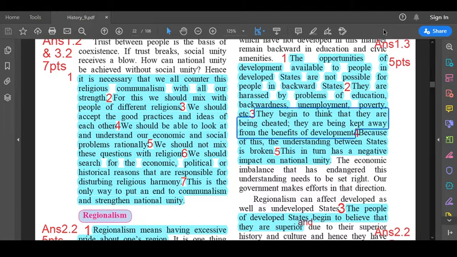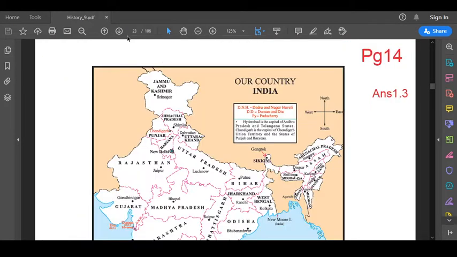They are being kept away from the benefits of development. Fourth, because of this, the understanding between states is broken. Fifth and the last point, this in turn has a negative impact on national unity. So this is answer 1.3, 5 points. Now we'll go to the next sub-question.